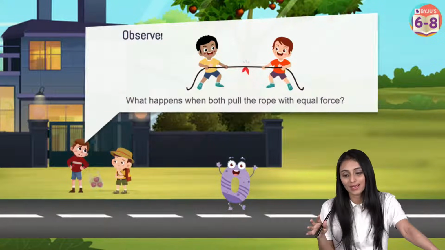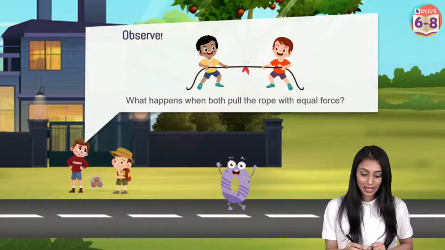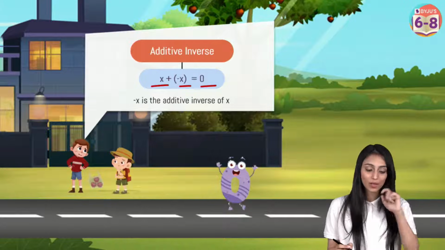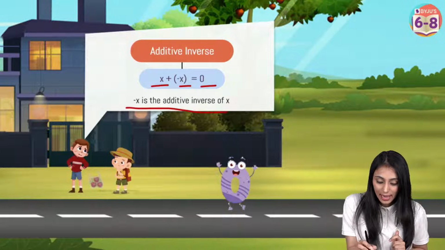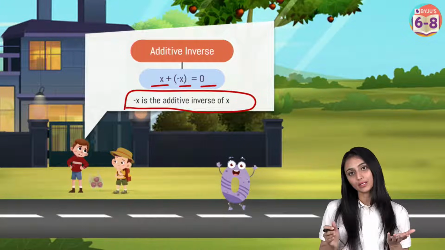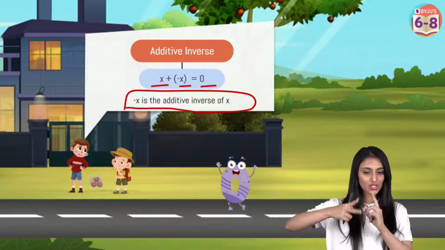Nothing will happen in this case. There will be zero effect because these forces will cancel out each other, right? So we can say that here x plus minus x would be equal to 0. So that means minus x is the additive inverse of x. If I give you any number, let's say 3, then minus 3 would be the additive inverse of 3. So we just have to change the sign.